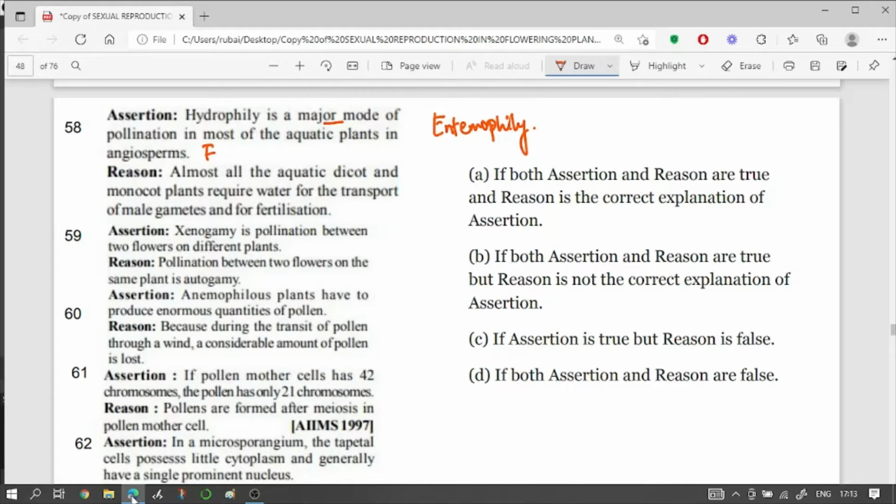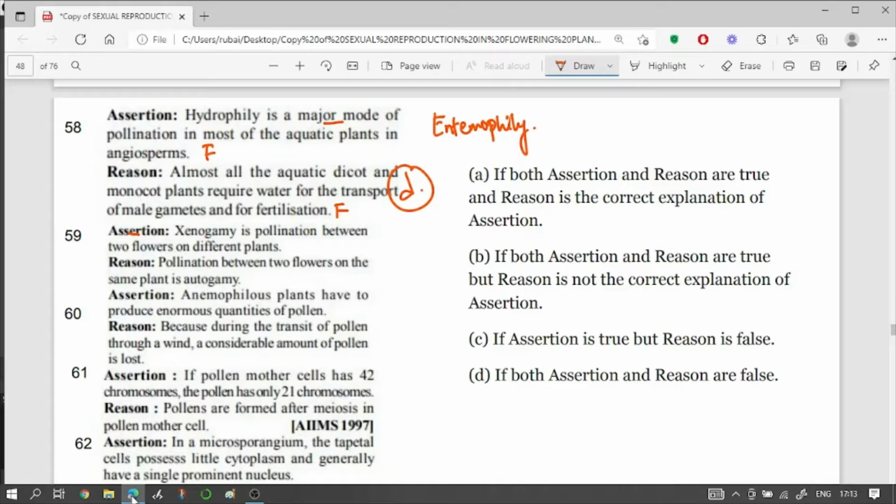Alright, so the assertion is false, but the reason says almost all the aquatic dicot and monocot plants require water for transport of male gametes and for fertilization. This is again a false statement. So our answer becomes option D, where both assertion and reason are false. Moving to question number 59.